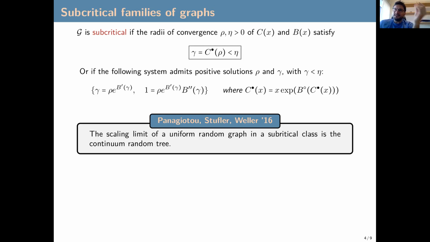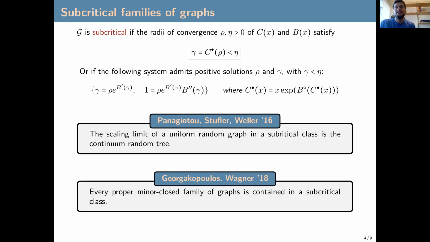So sadly, it seems that we will never have a satisfying characterization of subcritical families in terms of purely graph theory. It's because of this recent result from Georgakopoulos and Wagner, telling that every proper minor-closed family of graphs that you can think of will be contained in a subcritical class of graphs.